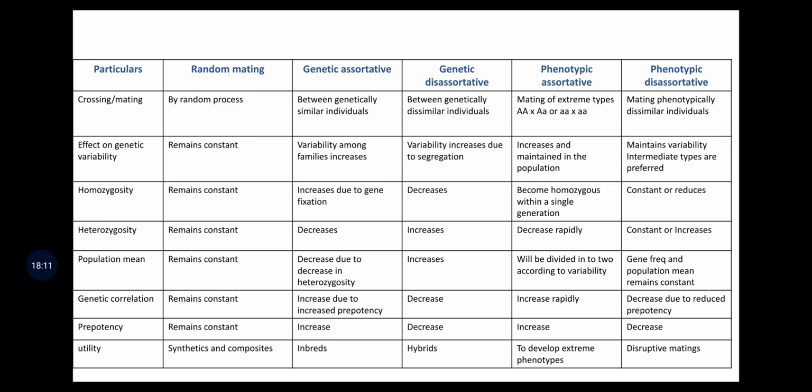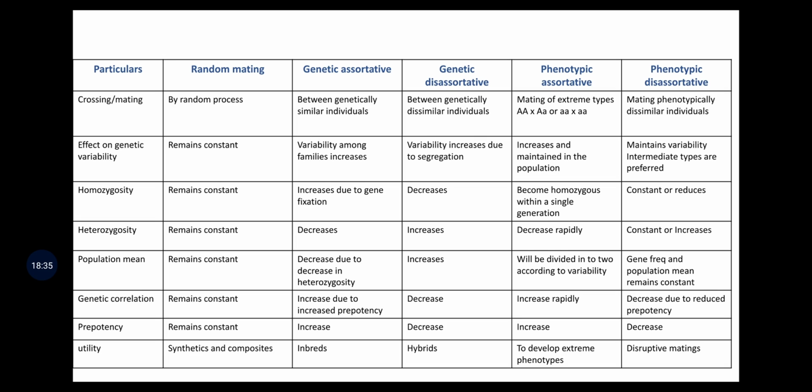Homozygosity increases with a single generation. Heterozygosity decreases. Population mean, that will divide the population into two according to variability. Genetic correlation increases rapidly. Prepotency also increases. Then its utility is to develop the extreme phenotypes.